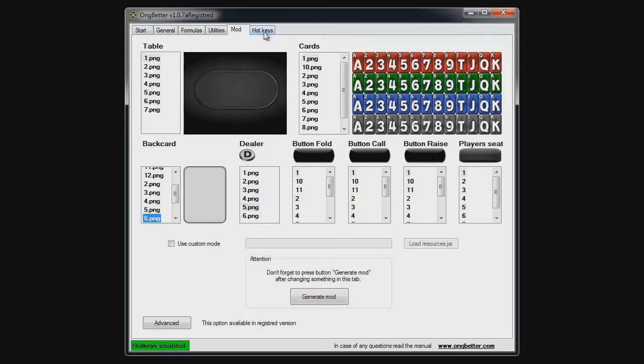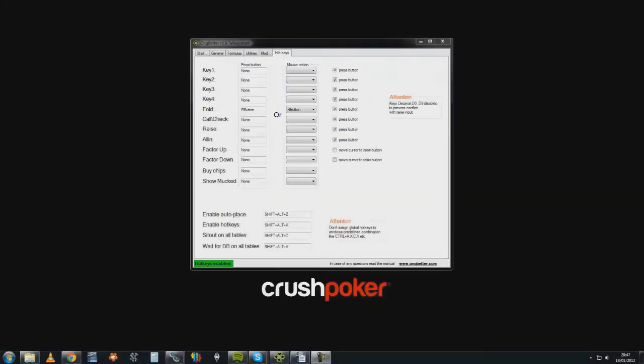And finally we have the hotkeys tab. Here you can choose to bind different keys to different actions. You can bind keys on your mouse, or you can choose to bind keys on your keyboard. Here you have the different actions. You can bind fold, call check, raise, all in, factor up, factor down, buy chips, show mucked, etc. This is very, very useful if you're playing multiple tables, for instance. Personally, I really use this quite a lot. Okay, that's it. We can start the room now.